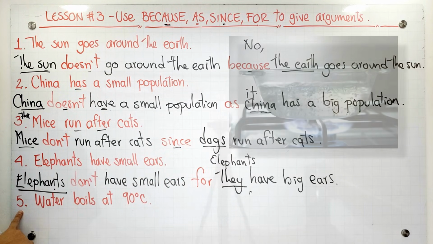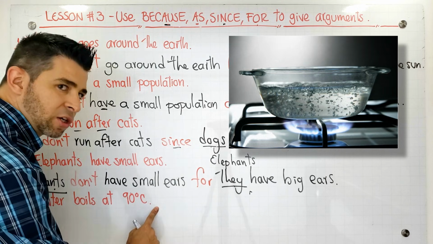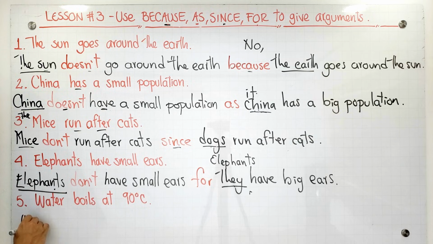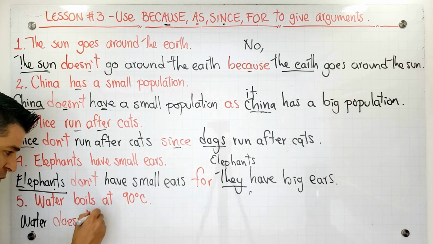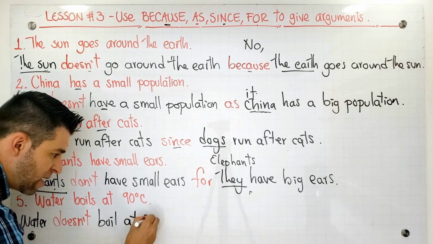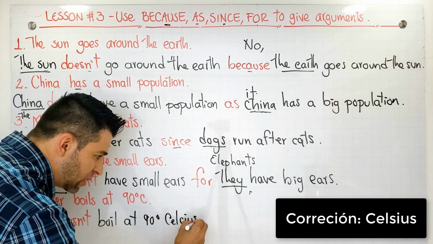Okay, guys. Finally, look at this number 5. Water boils at 90 degrees Celsius. Is this true? No, it isn't. Water, yes, water doesn't, this is the auxiliary here, doesn't what? Doesn't boil at 90 degrees Celsius. I can write it like this too, Celsius.